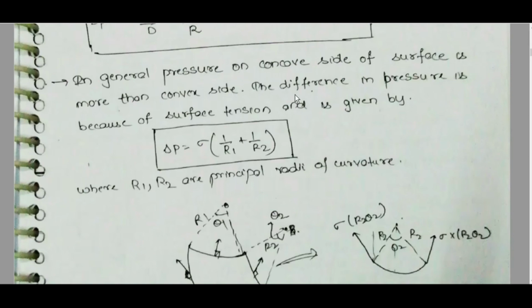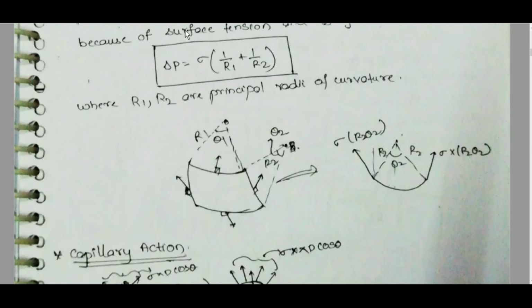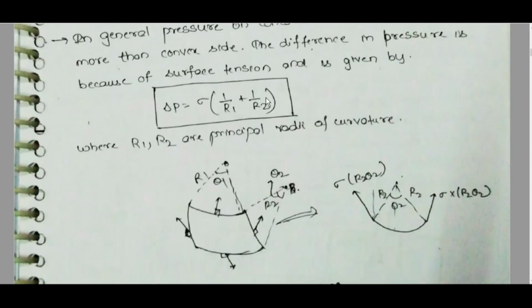The difference in pressure is because of surface tension and is given by delta P is equal to sigma into (1 by r1 plus 1 by r2), where r1 and r2 are principal radius of curvature. If this is like this, then theta 1, r1, r2.